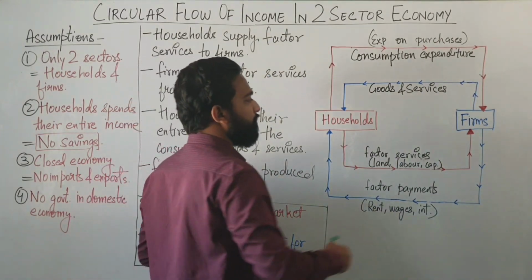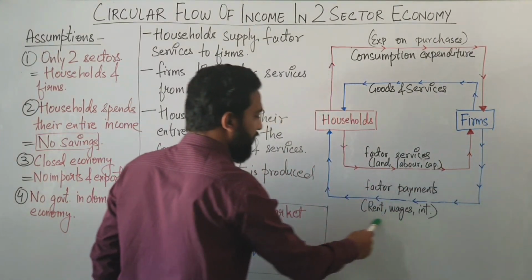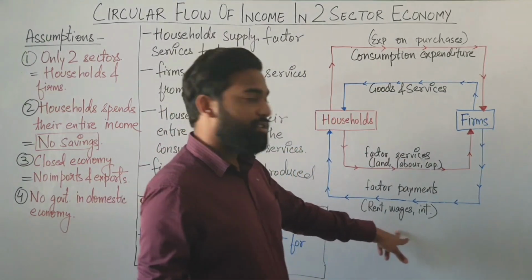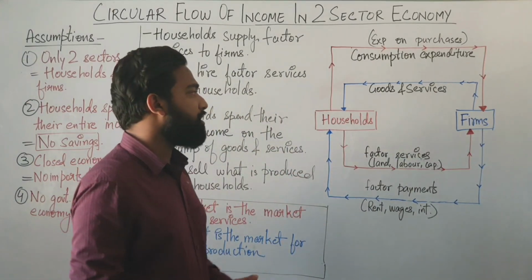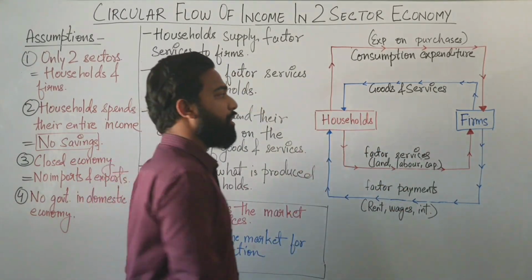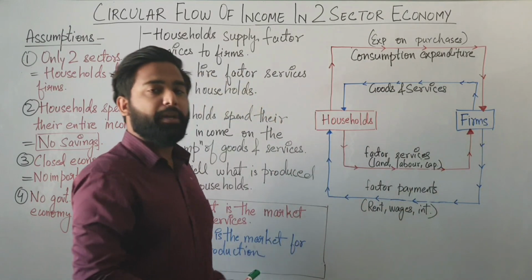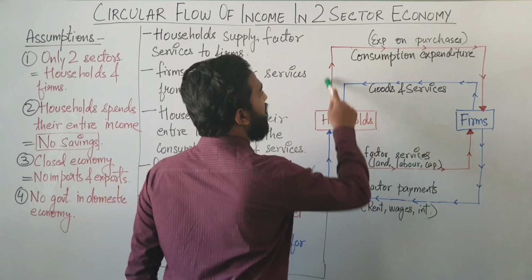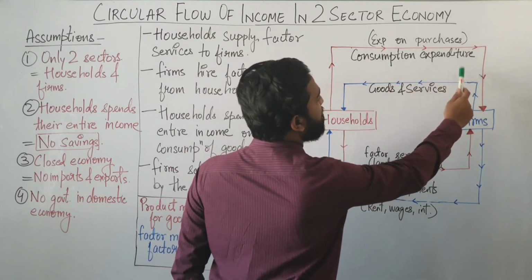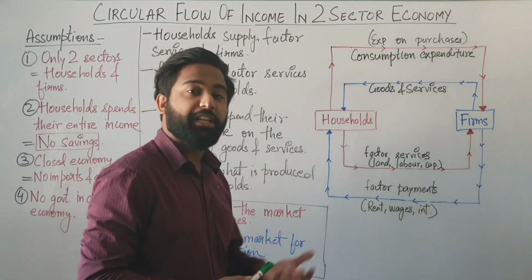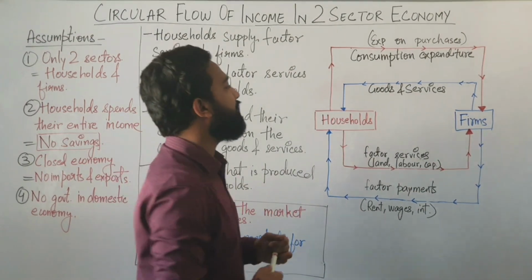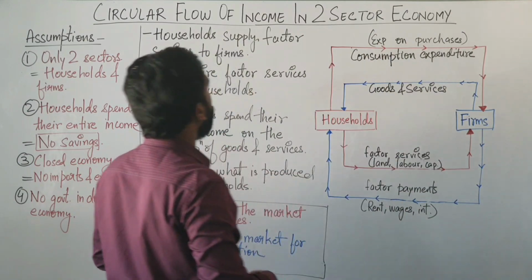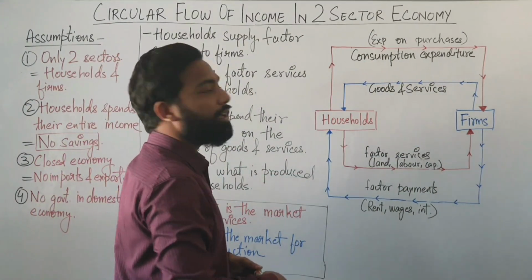Now, here, firms are providing factor payments. What are factor payments? The rent, the wages, the interest or profit, etc., which firms provide the households. Now here the firms are providing factor payments to the households, and in return the households are providing consumption expenditure, or we can say the expenditure on the purchases of goods and services to the firms. So this is the circular flow of income in two sector economy.